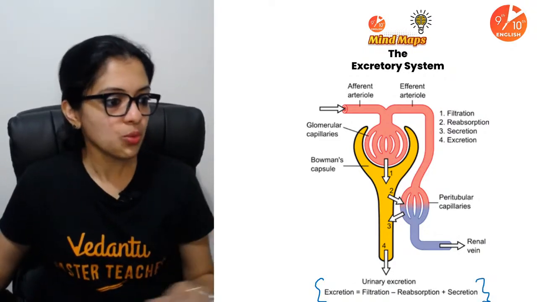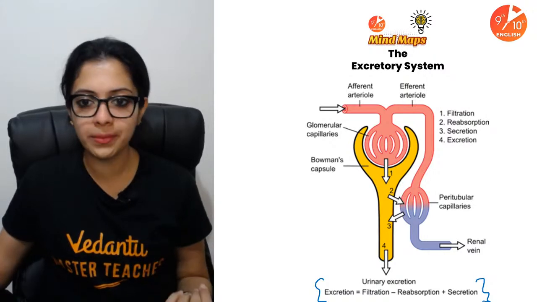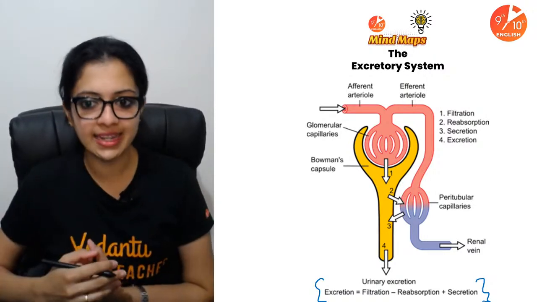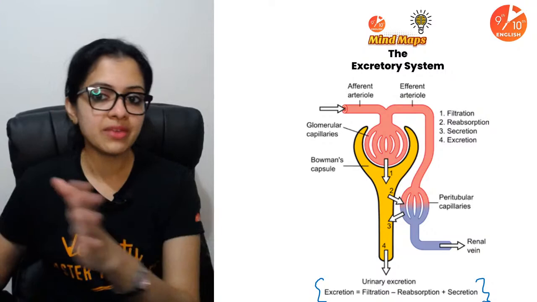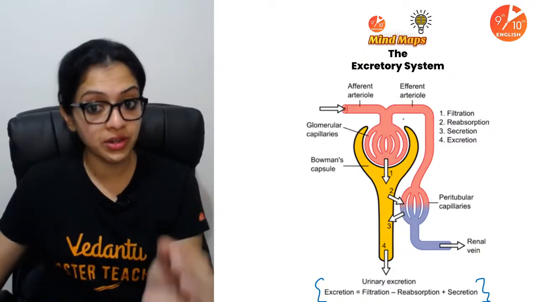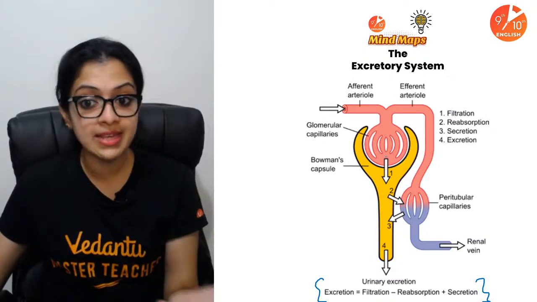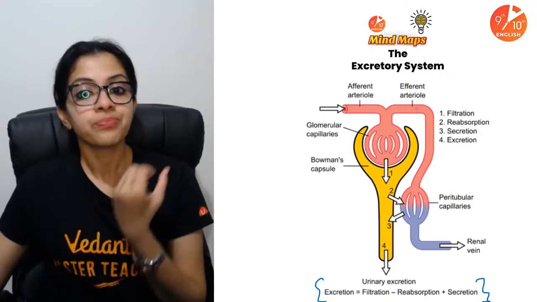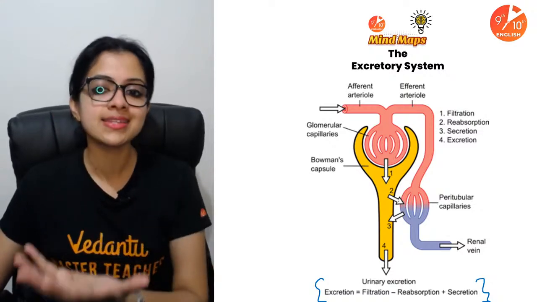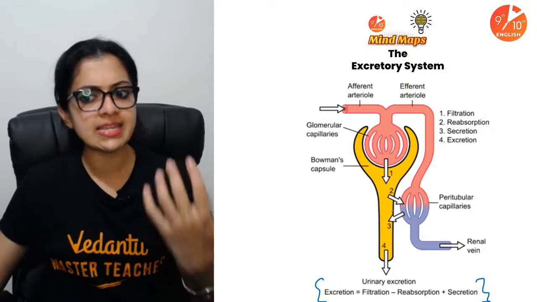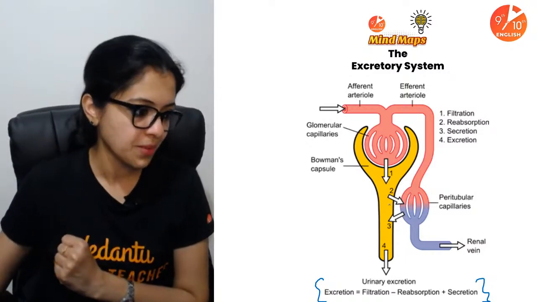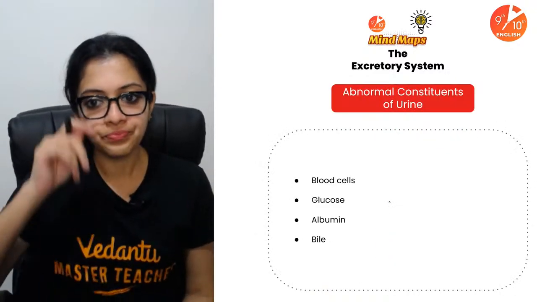Yes? Okay, so what is glomerular filtrate is a quite commonly asked question in ICSE Class 10 exams. So you must be very, very, very clear about afferent arteriole, the glomerular capillaries, the Bowman's capsule, the efferent arteriole, and the rest of it. Okay, PCT, Henle's loop, DCT, and all of those. Yes, children? Okay.